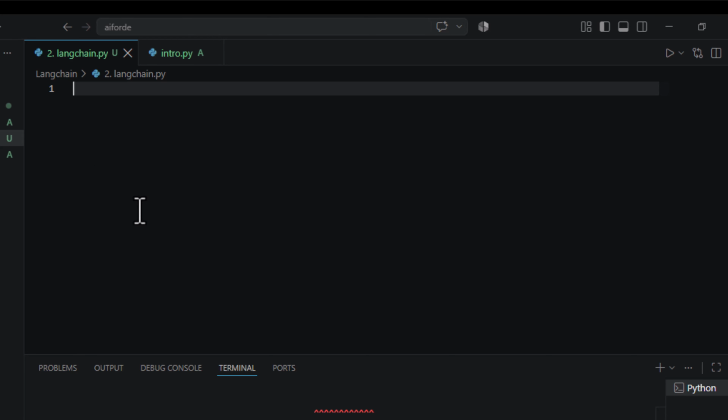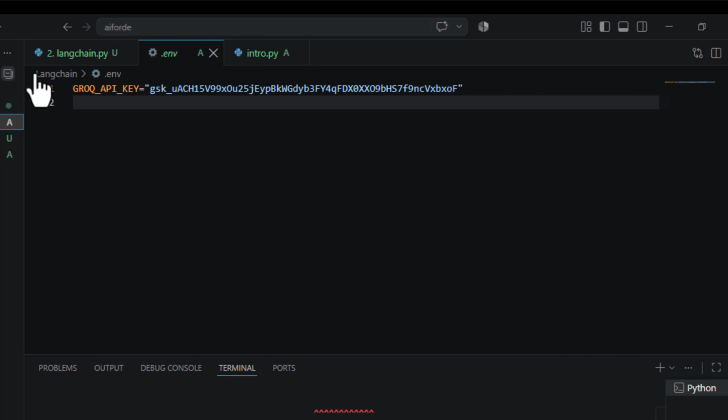That API key you should come and paste inside your environment file. In the environment file I am pasting it as GROK_API_KEY, and here is the API key. Simply paste it as it is and then close this file.